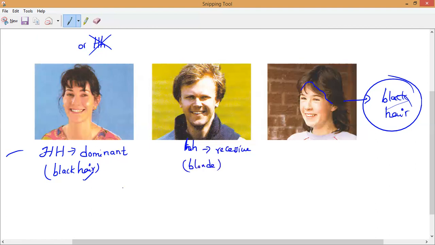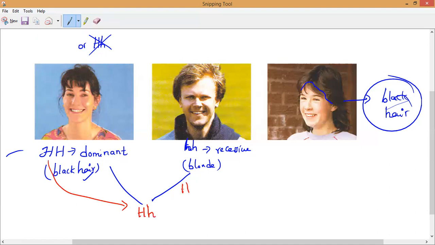Now, these two will be involved in sexual reproduction. During this process of reproduction, the mother will transmit one gene. Can you tell me what gene the mother will transmit? Capital H. Only one H will come from the mother, any one gene only during sexual reproduction transmission. Now the father also will transmit one gene, that is small h. Do you understand, everybody?